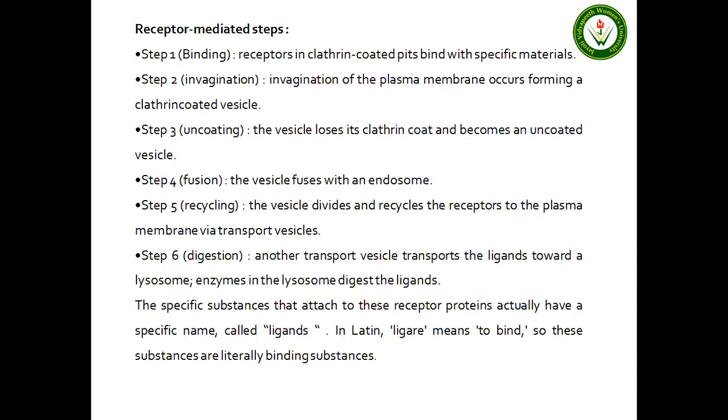Now come to the steps of the receptor-mediated endocytosis process. The first step is binding. Receptors in clathrin-coated pits bind with the specific material. The second is invagination. Invagination of the plasma membrane occurs, forming a clathrin-coated vesicle. The third step is uncoating. The vesicle loses its clathrin coat and becomes an uncoated vesicle. The fourth is fusion. The vesicle fuses with the endosome.